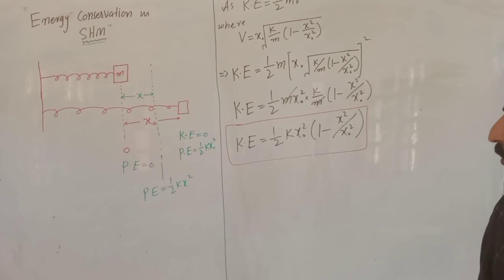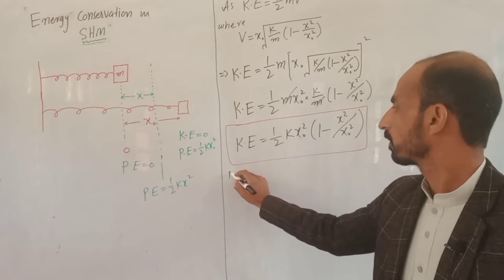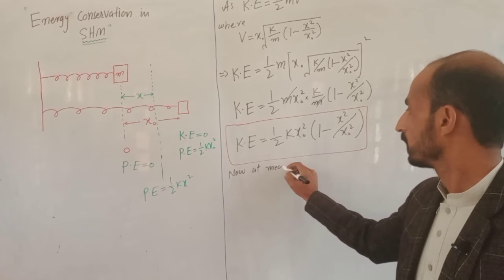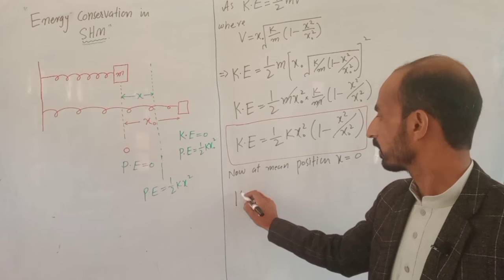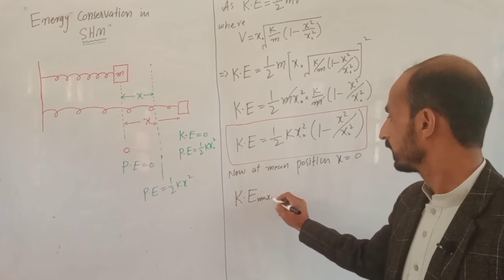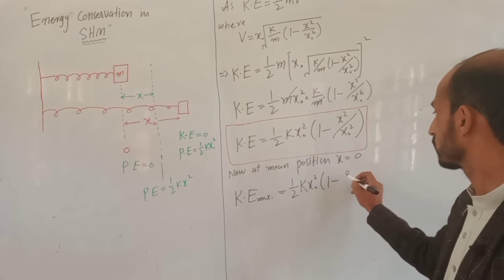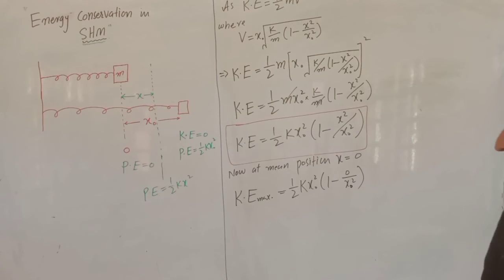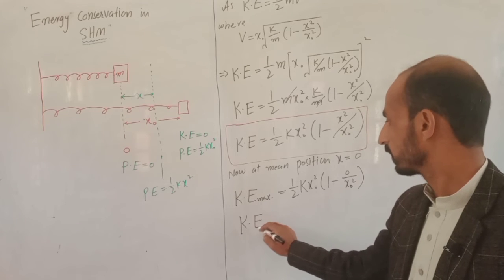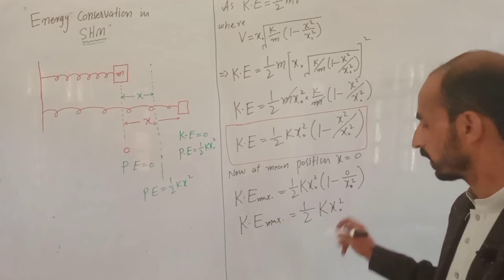So at mean position, this value can also be calculated by substituting x equal to 0. Now at mean position, x is equal to 0. This means that the maximum value of kinetic energy will be 1 by 2 k x naught square into (1 minus 0 by x naught square). So this bracket term is solved, we are left with 1, and the maximum kinetic energy value we get is half k x naught square.